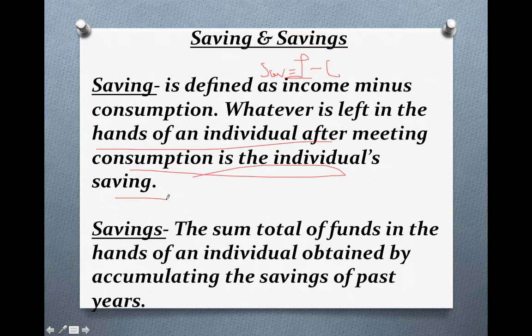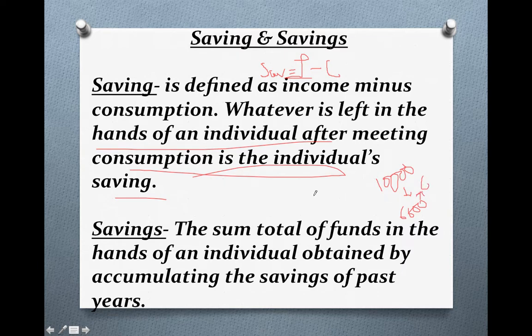Suppose you are getting a monthly salary of 10,000 rupees, and out of that 10,000 rupees you spend 6,000 rupees. So what is our 6,000? 6,000 is our consumption.